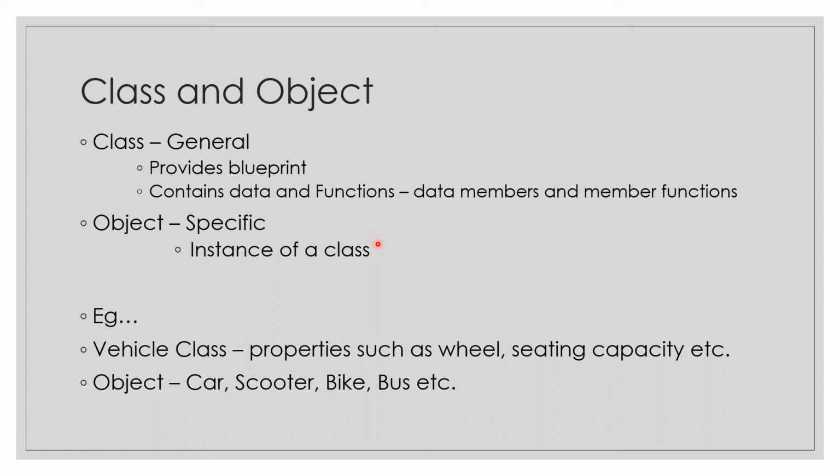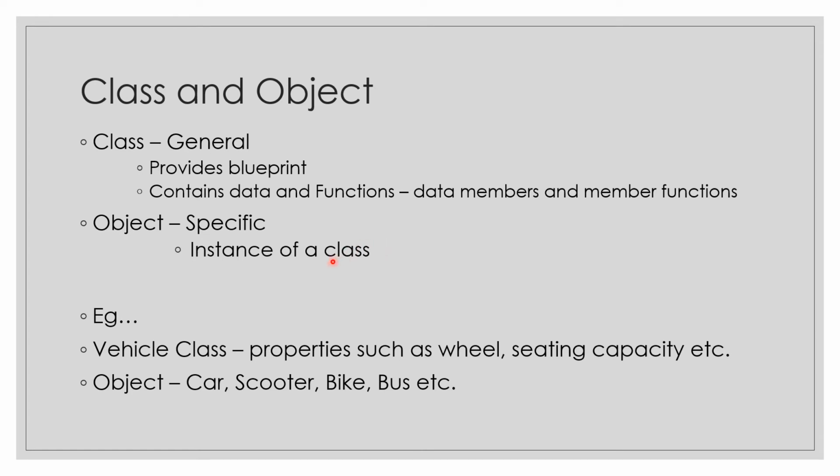Like if you talk about height and weight, every human being has some height, some weight, but when you talk about some specific person, he must have some specific weight, some specific height. So you are providing the values to that person. So that person becomes the object of the human being class.